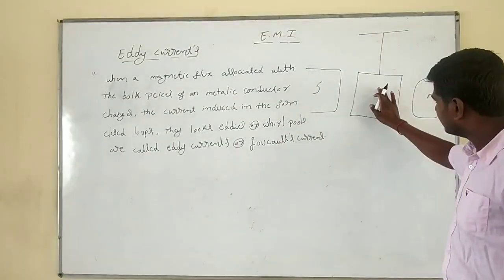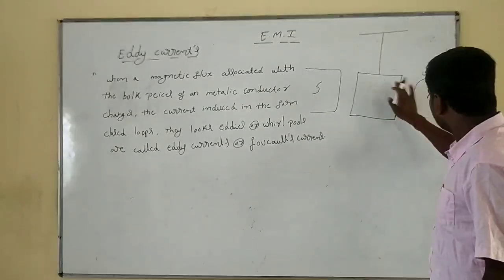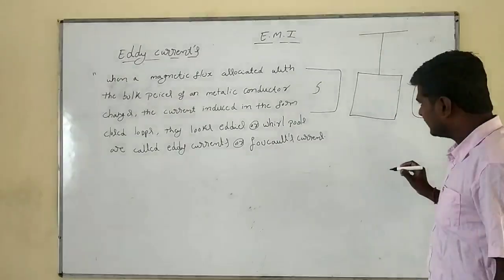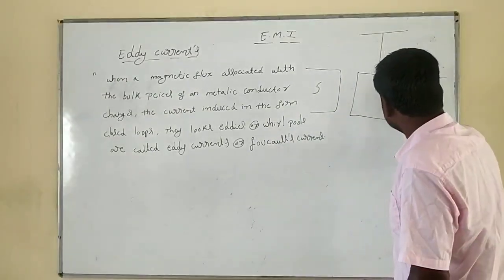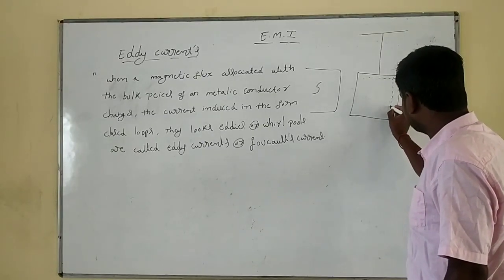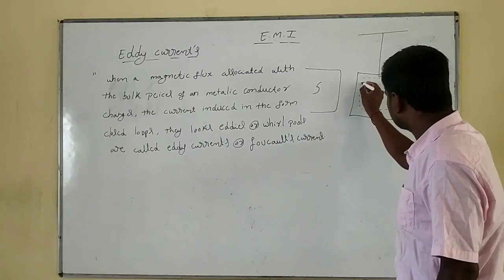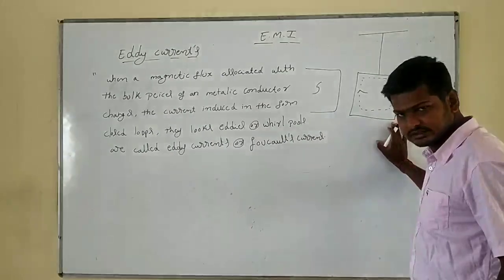What will happen? The current is going to be induced in the metallic conductor in the form of closed loops. What are these called? Eddy currents. Clear? Yes, sir.